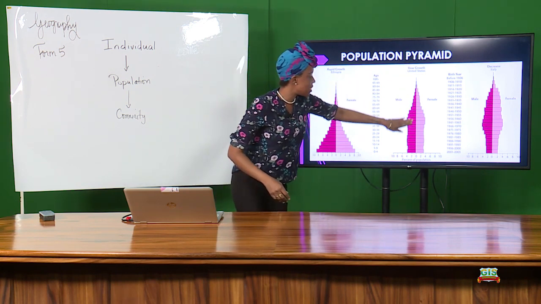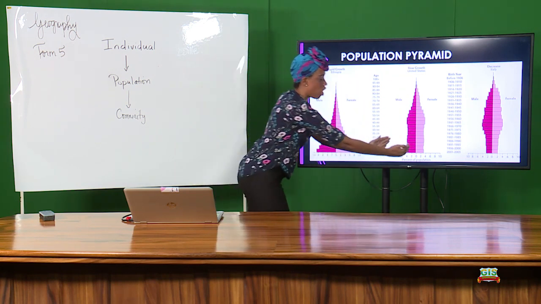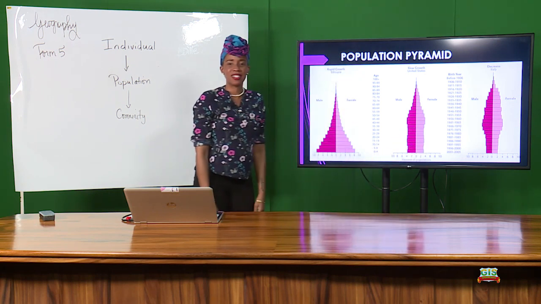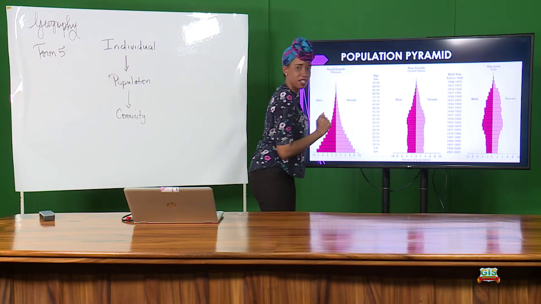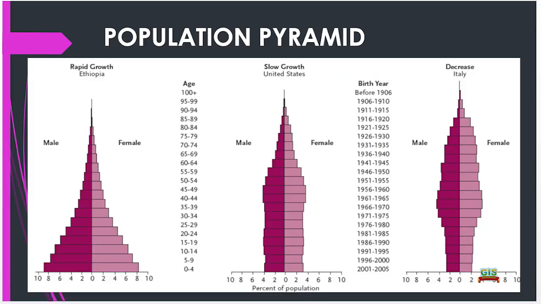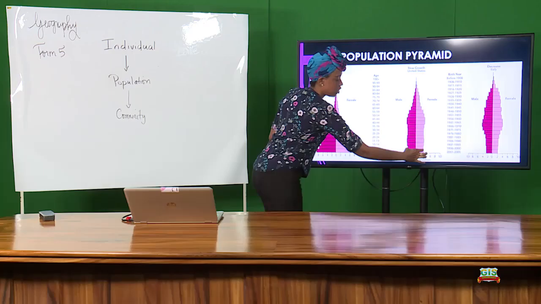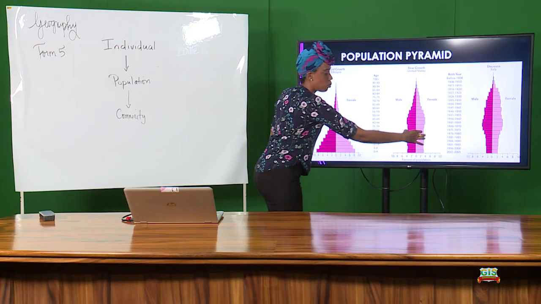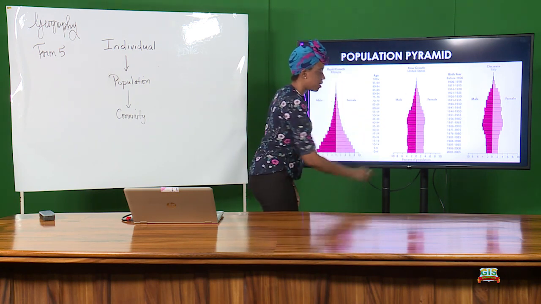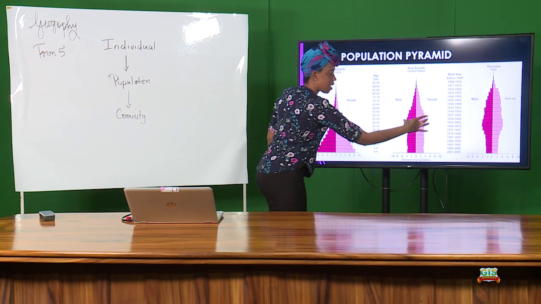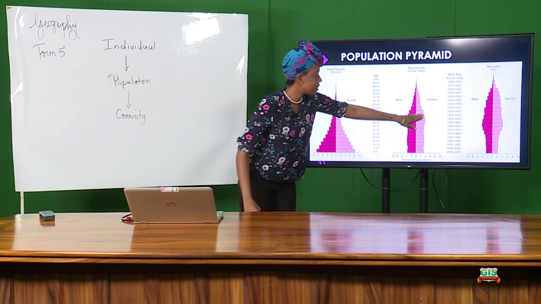All right, we have the United States. You see that pyramid? It's gone. It definitely means that the population is almost the same in every age category. That's probably a good thing or a bad thing, depending on what you're looking at. But this sort of pyramid, which we call a contracting pyramid, shows that the population is almost at a standstill. The last time there was a big boom in babies, we can tell, is between this time where it's a little heavier. So that's like in the 1960s.